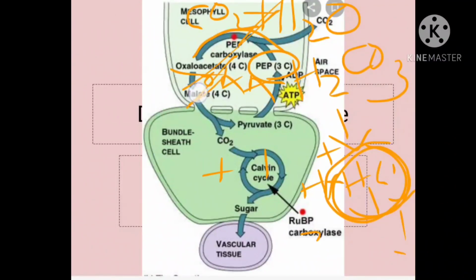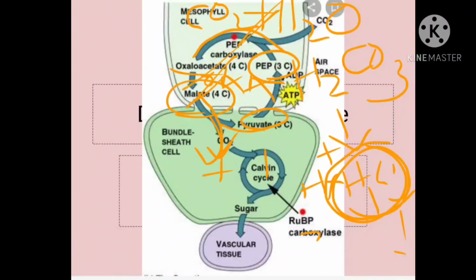This malic acid is transported to the bundle sheath cell. Immediately when it is transported to the bundle sheath cell, this malic acid dissociates. It is broken down into 2 components. So what are they? One is carbon dioxide, which is released, and another one is pyruvate, which is formed. What is formed? Pyruvate.